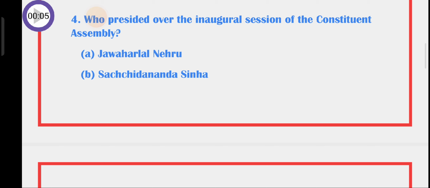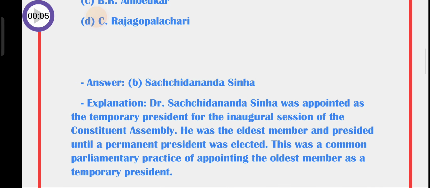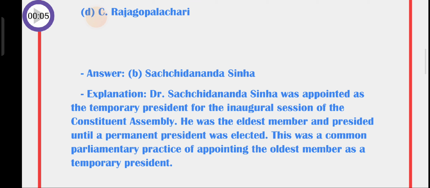A. Jawaharlal Nehru, B. Sachidananda Sinha, C. B.R. Ambedkar, D. C. Rajagopalachari. The answer is B. Sachidananda Sinha.